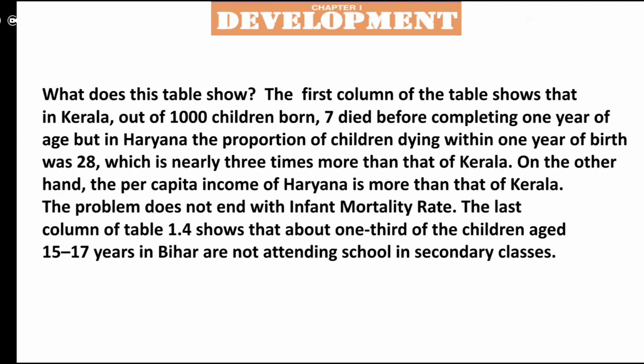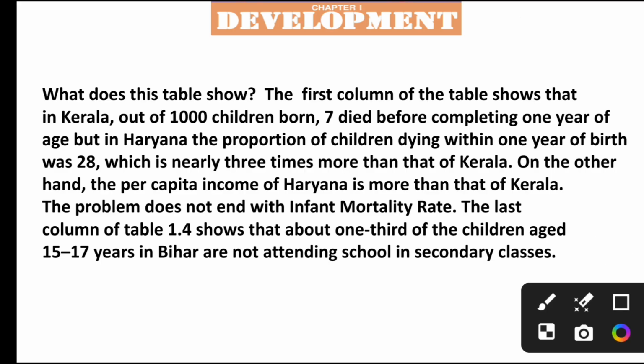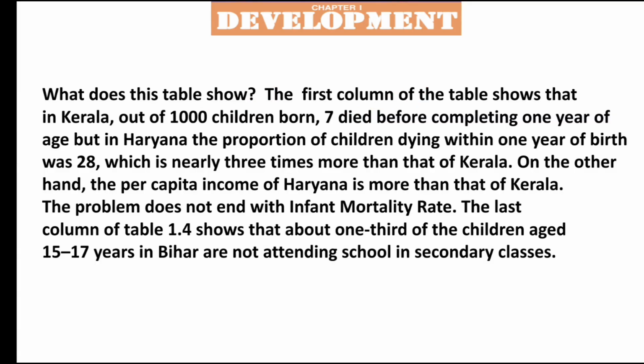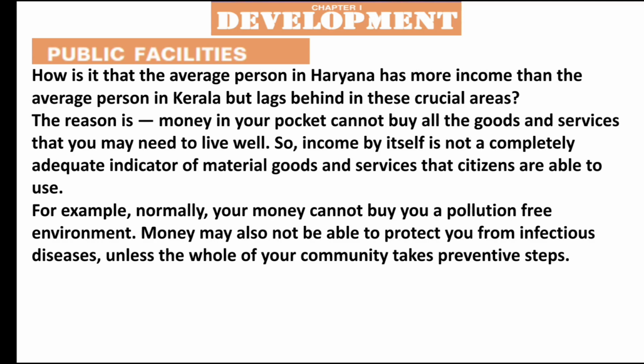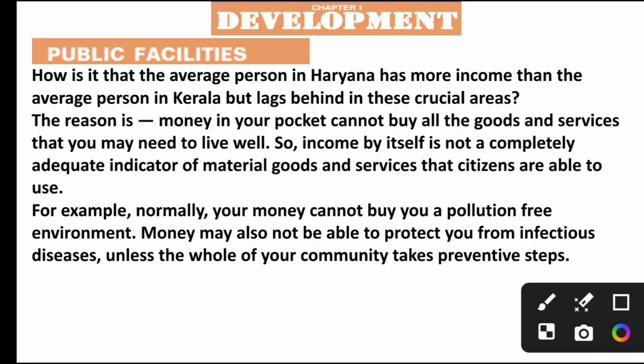Then what does this table show us? It shows that about 7 children died before completing 1 year of age out of 1,000 in Kerala, so Kerala is better, followed by Haryana, then Bihar. So how is it that the average person in Haryana has more income than Kerala but lags behind in very crucial areas?